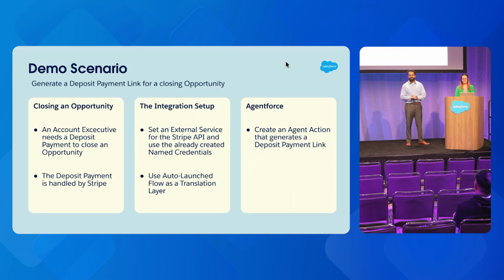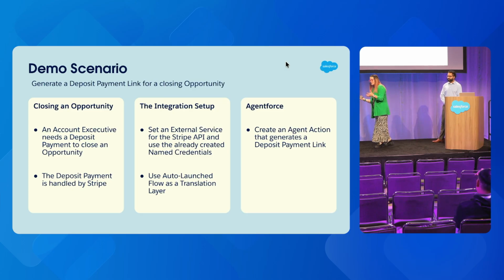Well, now the exciting stuff, actually seeing this in practice. So I'm going to step into the shoes of an account executive that is about to close an opportunity. And as part of that, they need to make sure they have a deposit payment from the customer. So that deposit payment is taken through Stripe. So all good. The account exec is going to use Agentforce, but we want to know how this was achieved, how you as developers and architects can actually make this happen.